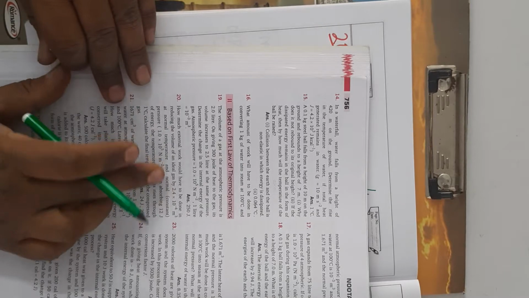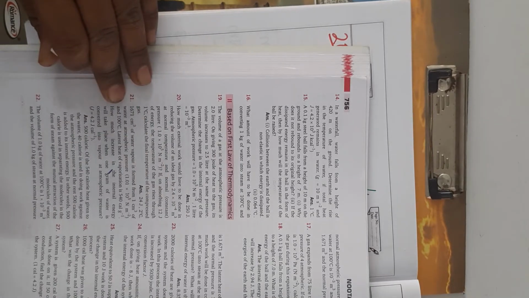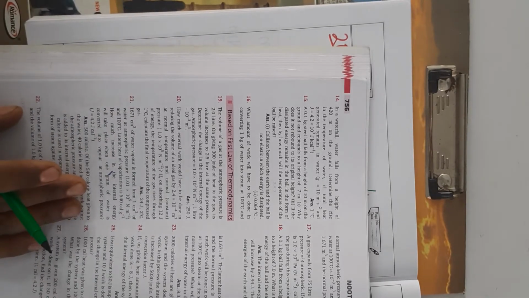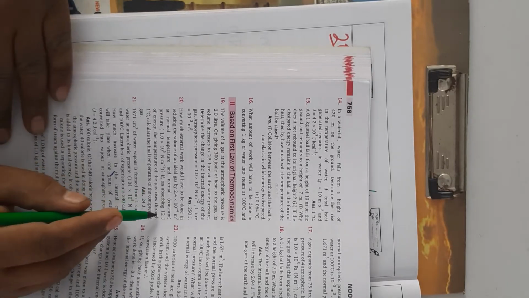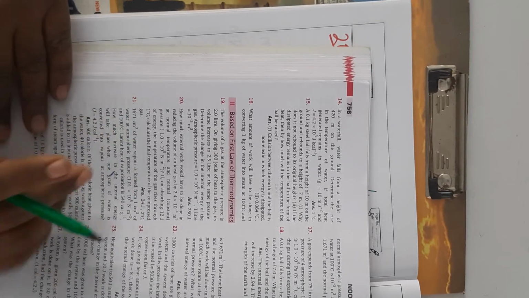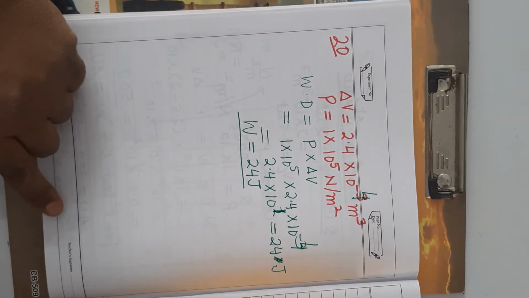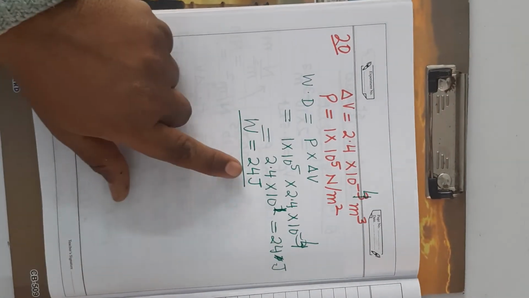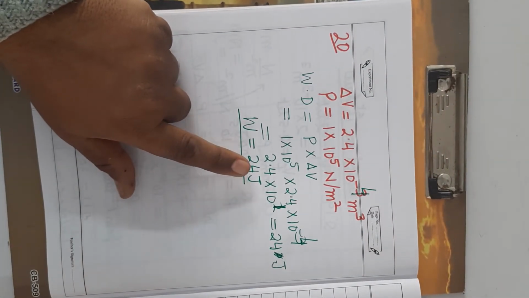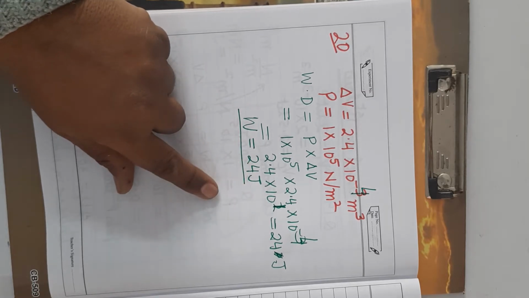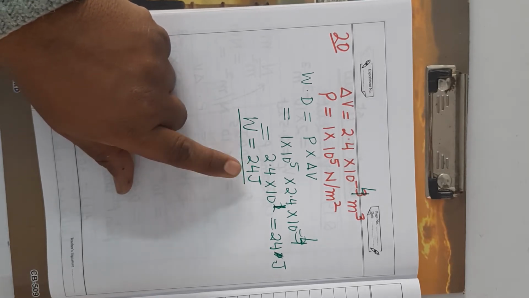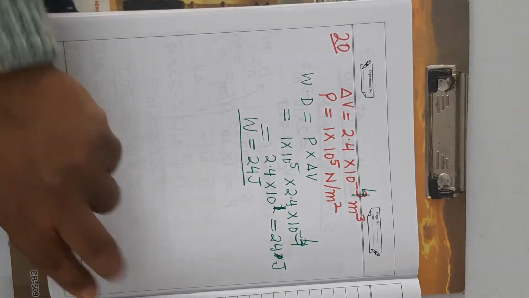This much external work would have to be done in reducing. No heat energy is lost by the system. It is not mentioned anywhere. Now what is the second part? If on absorbing 12 joule of energy this much work is being done, this much energy will be absorbed by the system, because this much work has been done on the system. So this work will be stored in the form of internal energy, because here there is no Q.